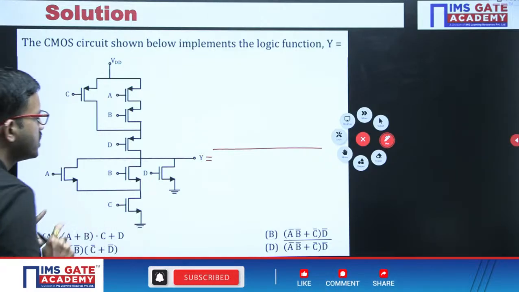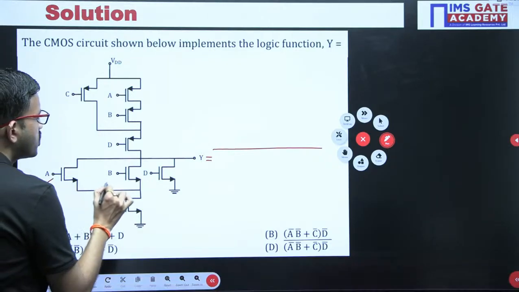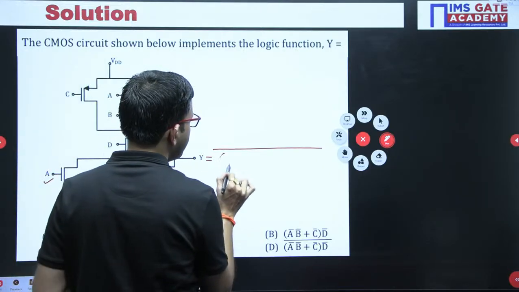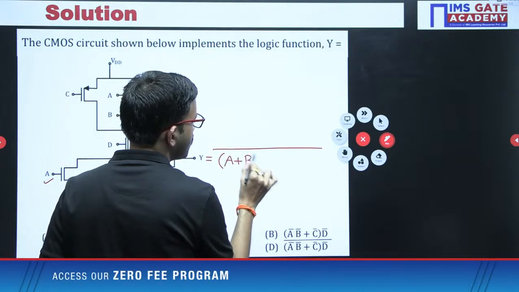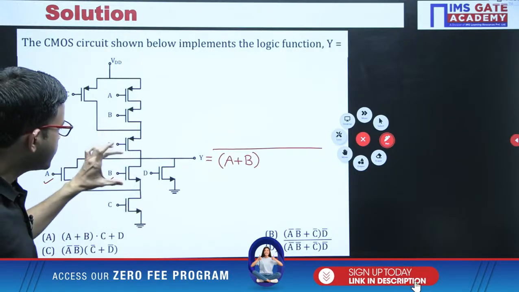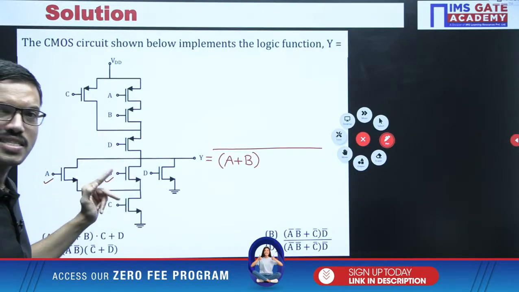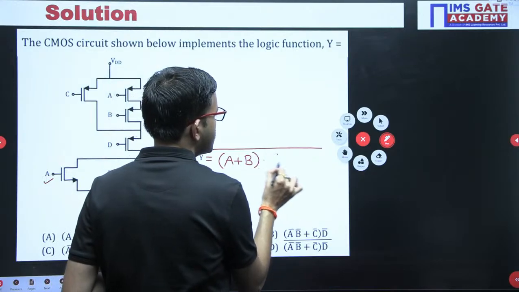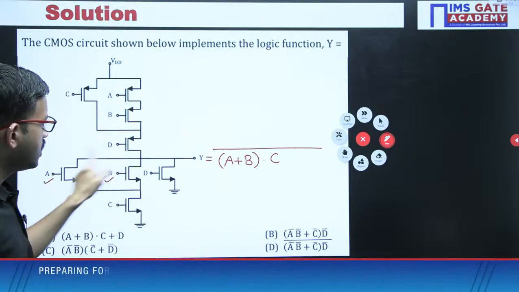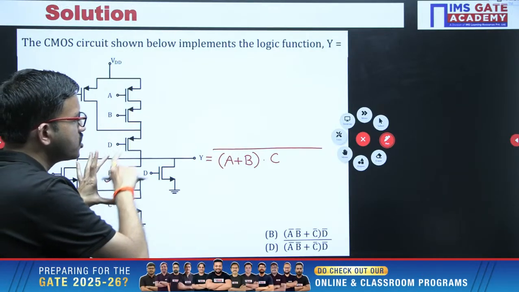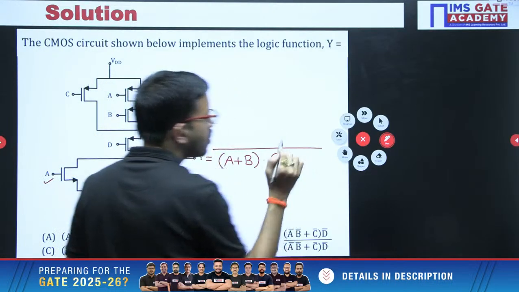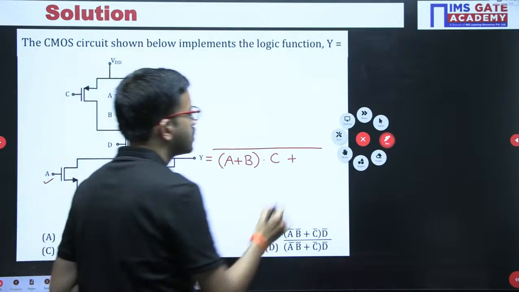Now after this, very simple, here these two transistors are connected in parallel. So that means among these two inputs you can perform logical OR. Now you got one single transistor here, and that transistor and this transistor both are connected in series. In series means logical AND operation. Now overall you got one single NMOS transistor, and that NMOS transistor and this NMOS transistor both are connected in parallel. In parallel means you can perform logical OR. That's all. Here input is D.